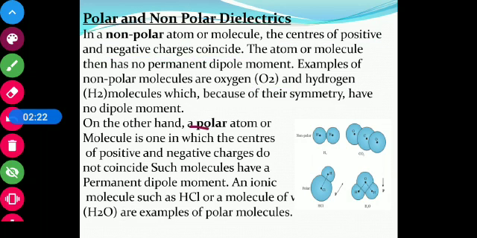On the other hand, a polar atom or molecule is one in which the center of gravity of the positive and negative charges do not coincide. Such molecules have a permanent dipole moment. Ionic molecules like water, HCl, CO2 are examples of polar molecules.